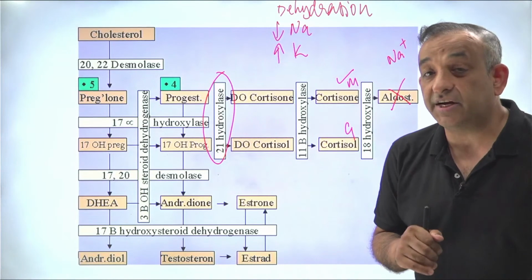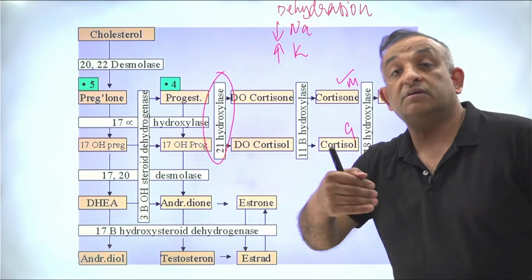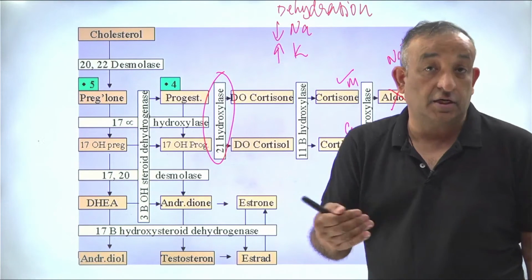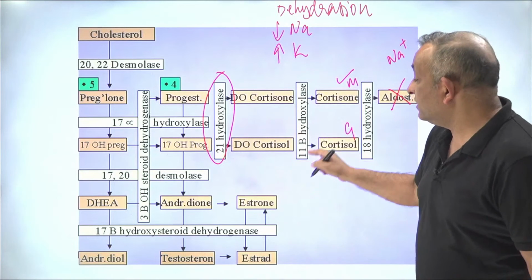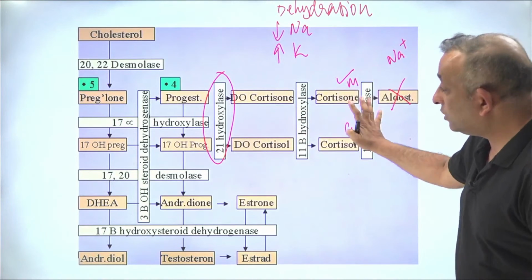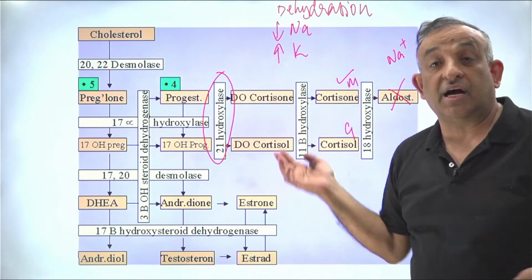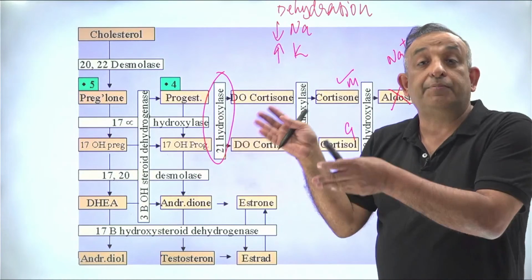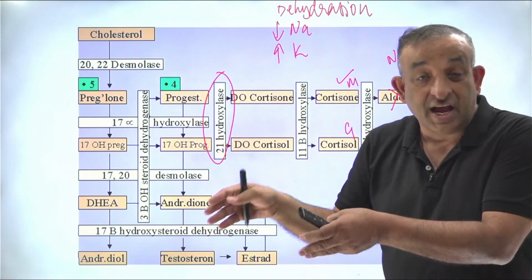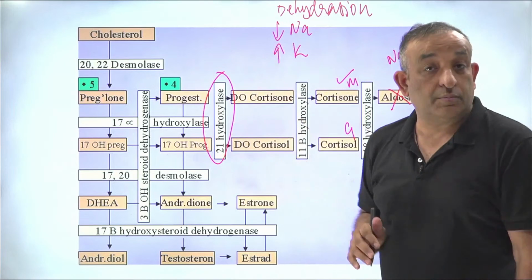If it's a girl child, boys are made because of androgens, girls are made because of absence of androgens in the intrauterine life. Now, what is happening when there is 21 hydroxylase deficiency? None of these are made. So the feedback of steroids to the brain is not there. So hypothalamus thinks there is no steroid. Hypothalamus stimulates the pituitary, and pituitary makes more and more ACTH, and that ACTH will stimulate the adrenal gland to break more and more cholesterol.